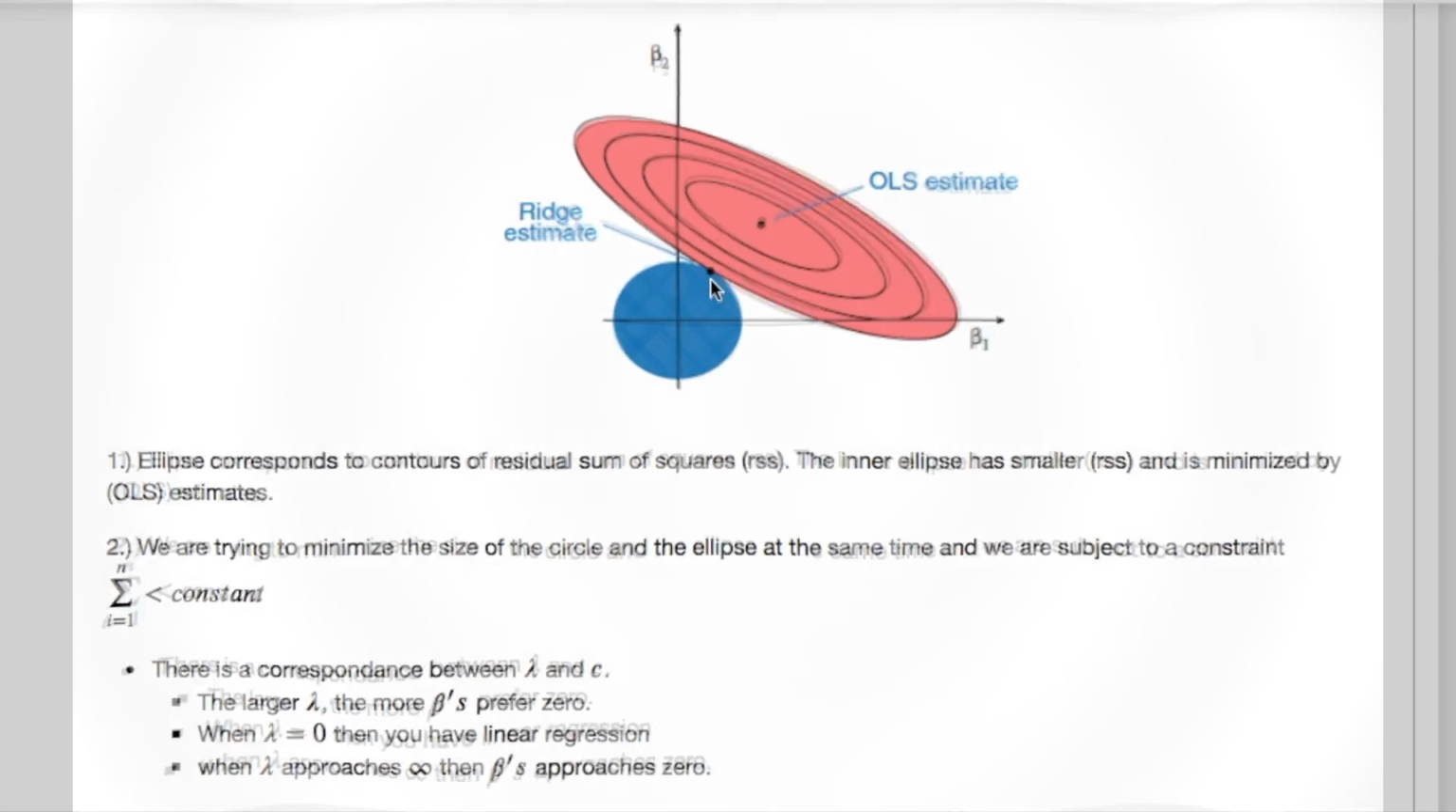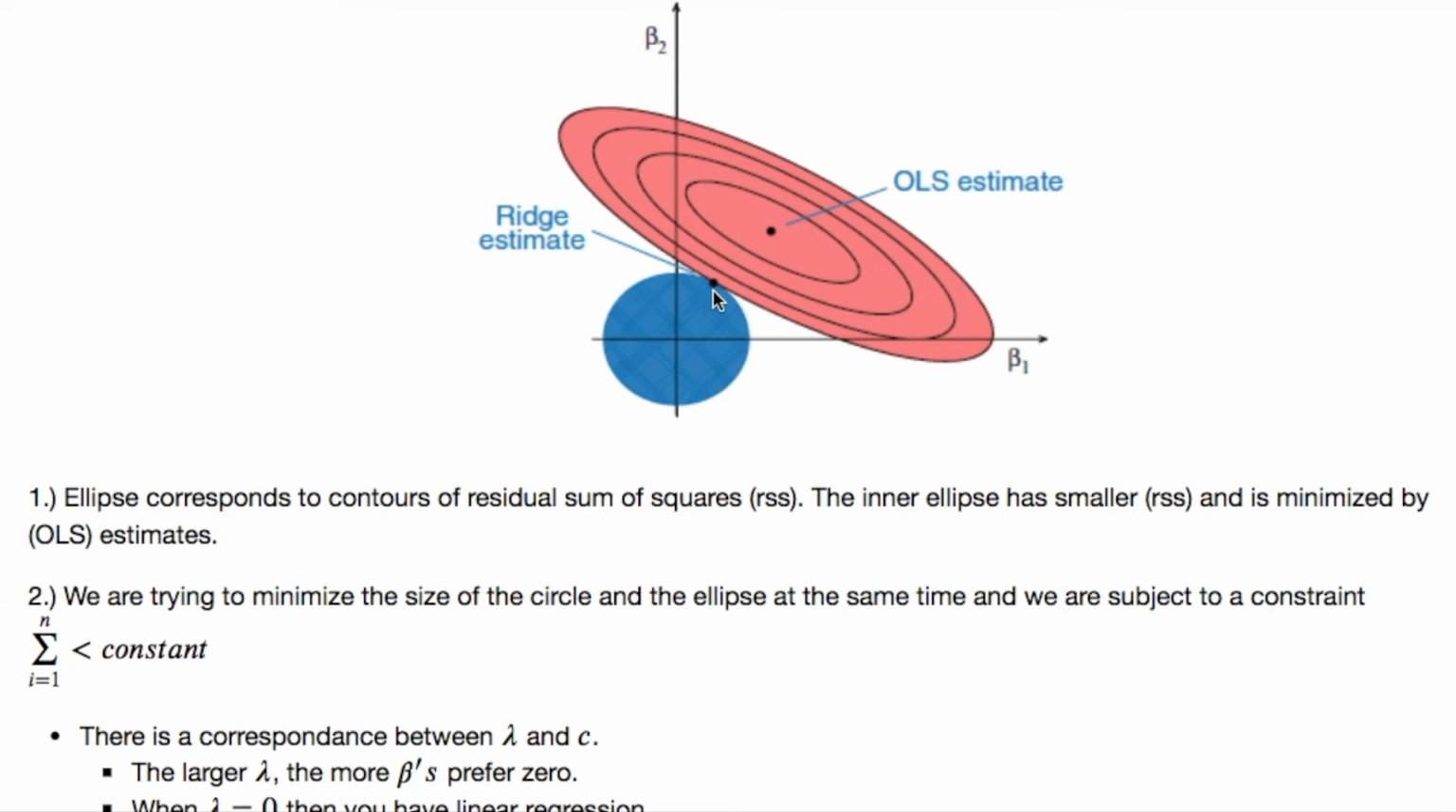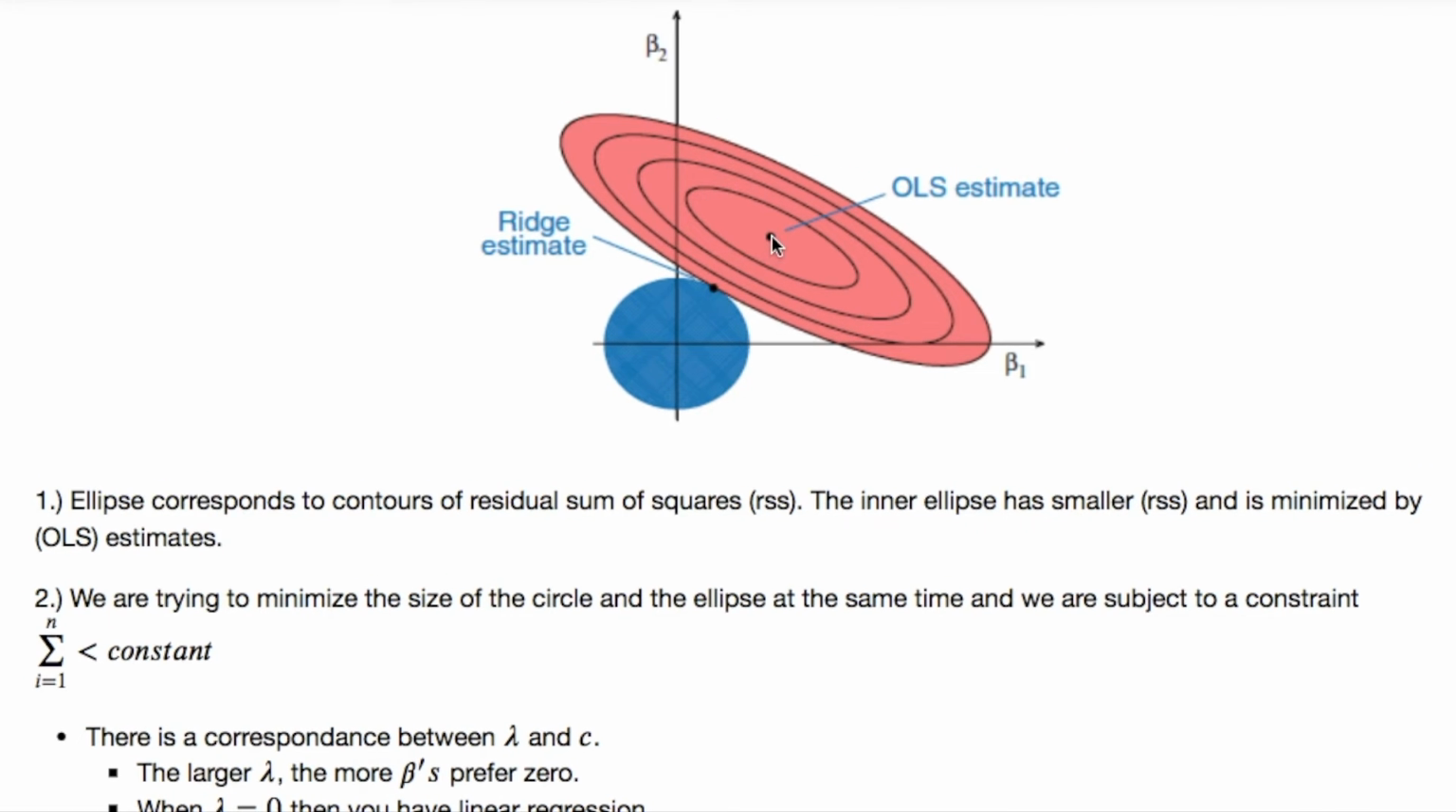So here, this dot right here, this ridge estimate, is what you're going to find. This ordinary least squares estimate here is our optimum spot. So basically, if you take this blue circle and increase it to that dot right here, that would be the optimum position. But it causes problems because now you're effectively changing your betas, because you have beta 1 and beta 2. These ellipse contours are your residual sum of squares.